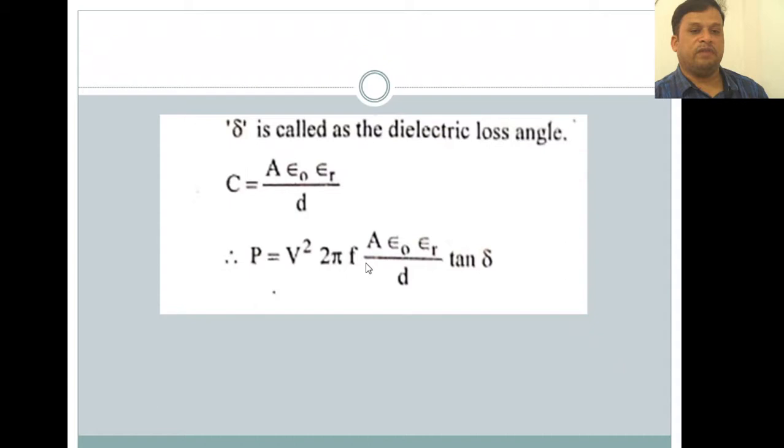In the place of C, we are replacing this total value. If in numerical problems epsilon naught, epsilon r and d values are given, then we can find the power: P is equal to V square 2 pi f into A epsilon naught epsilon r by d into tan delta.